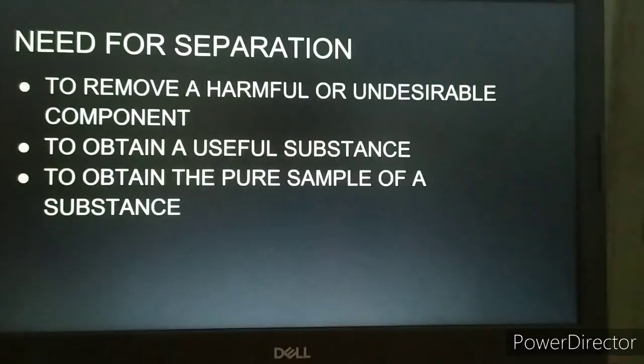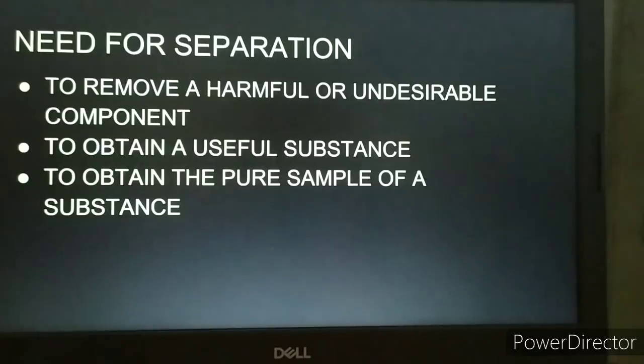For example, petroleum oil is a mixture of useful substances. About it, you have studied in your class 5 general science also, that petroleum is crude oil which is composed of different constituents, and all these constituents which are present in petroleum are important constituents which are required for various purposes.